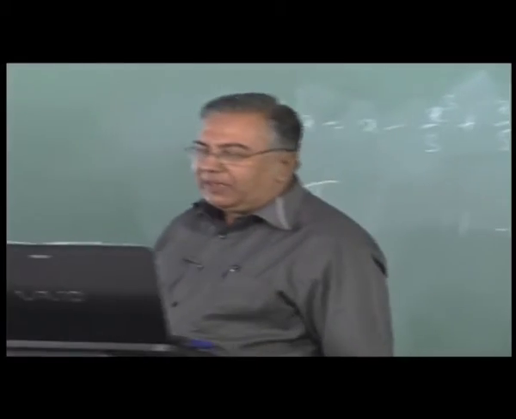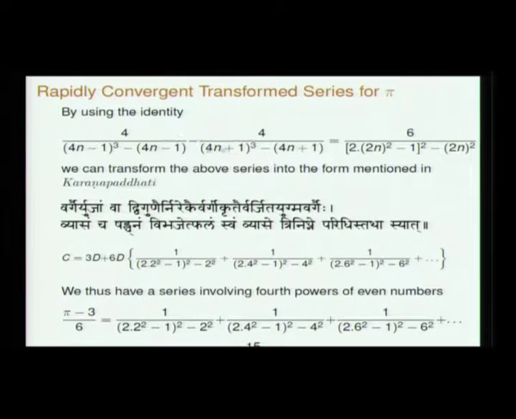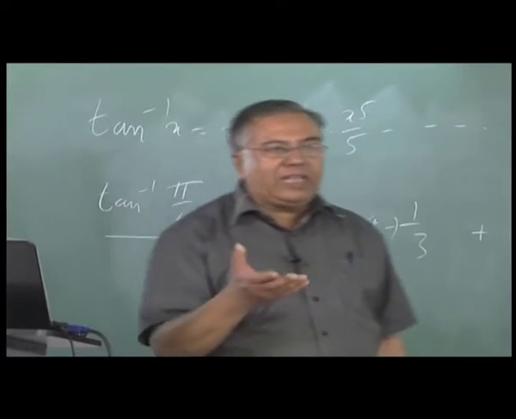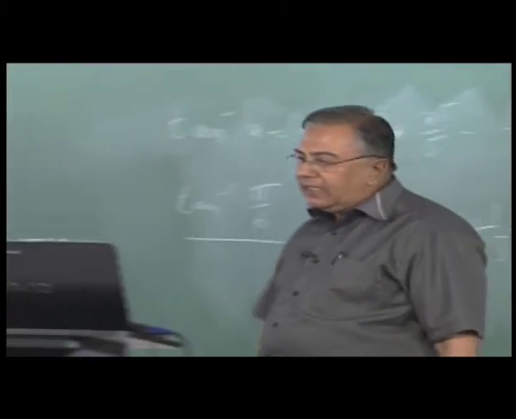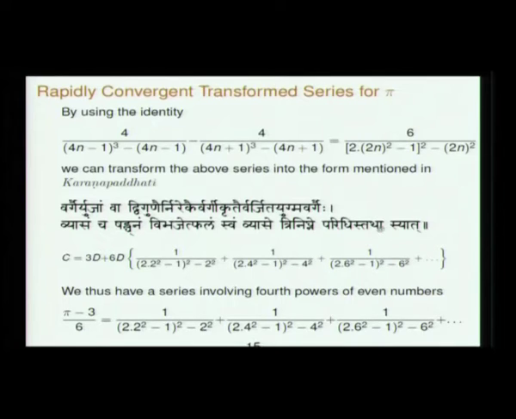There in Karana Paddhati it is observed that these two terms can be grouped in this way: the successive odd cubed minus the root, so 4n minus 1 cubed minus 4n minus 1, and 4n plus 1 cubed minus 4n plus 1, can be simplified this way. Then you are going to get a series which involves the 4th power of successive even numbers. So it is even more faster converging. That is the next transformation: Vargaihi yujamba dvigunaihi nirekaihi vargikritaihi varjita yugma vargaihi.